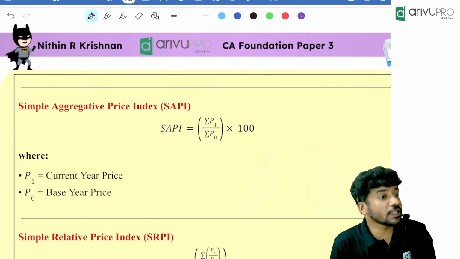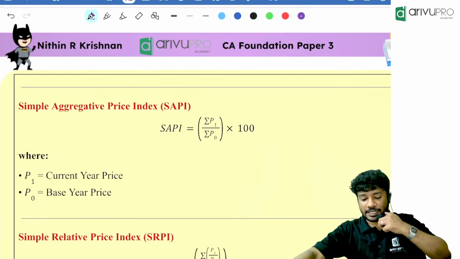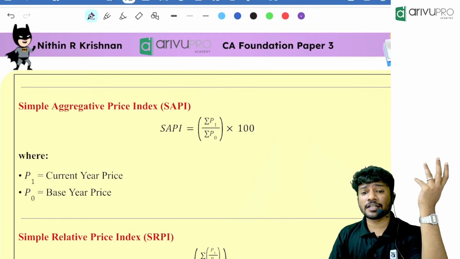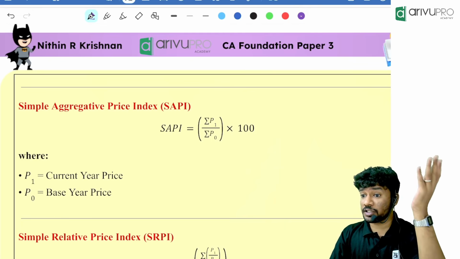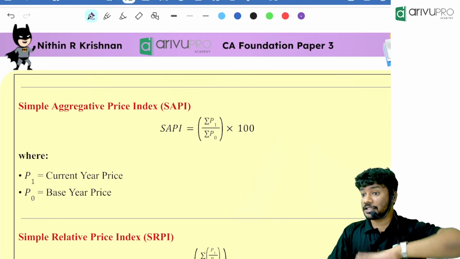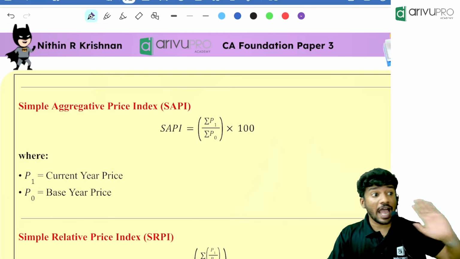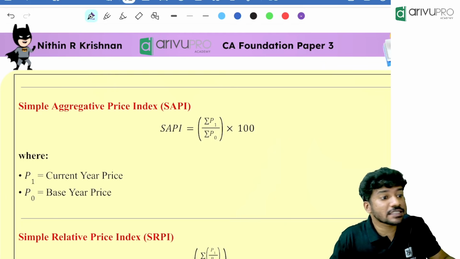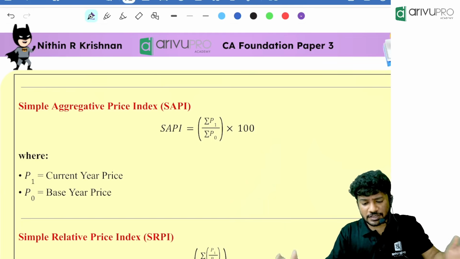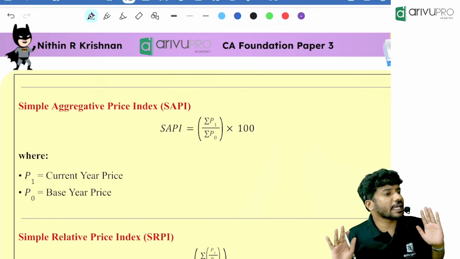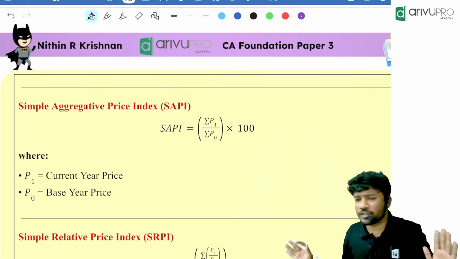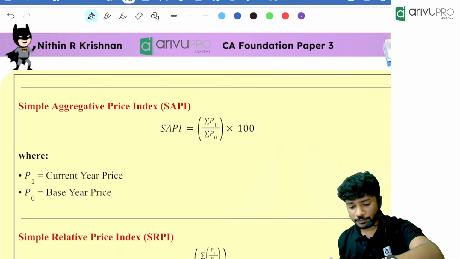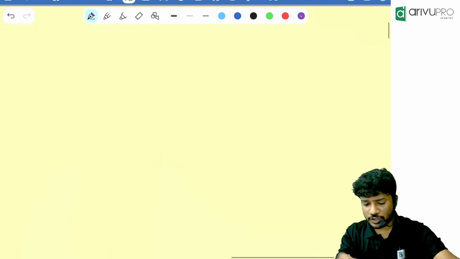SAPI or simple aggregative price index number. Now, what is the usage of index number? What did I tell you? Basically, it is to see whether the price went up or went down, or the value of the commodity went up or went down. That is the basic importance of our aggregative index number, or SAPI, or whatever we are going to learn. That is the usage part of it. Now SAPI, I will tell you with an example.